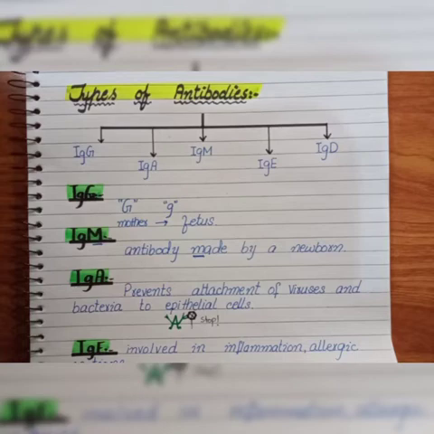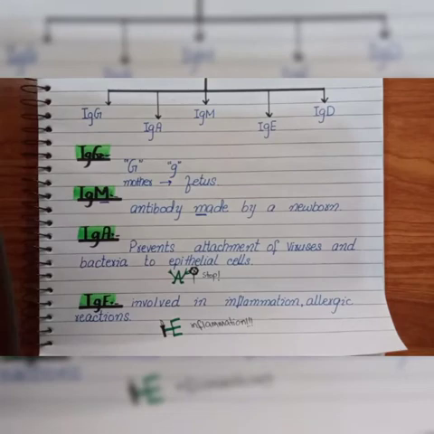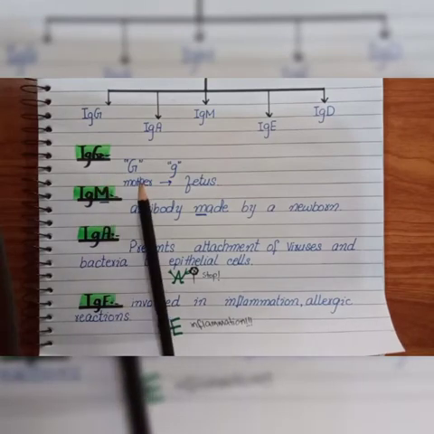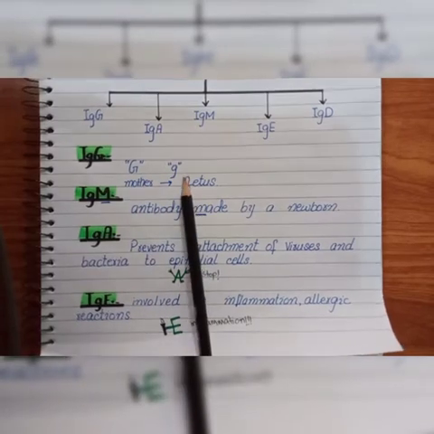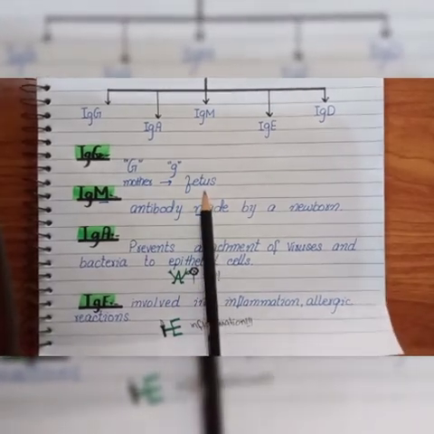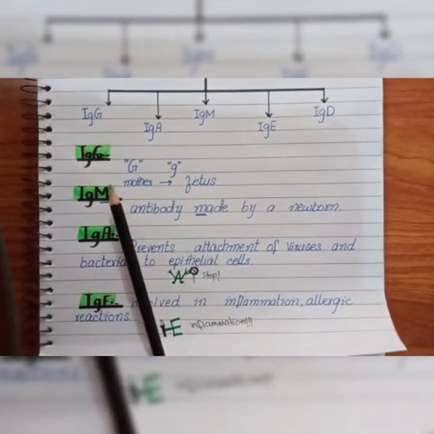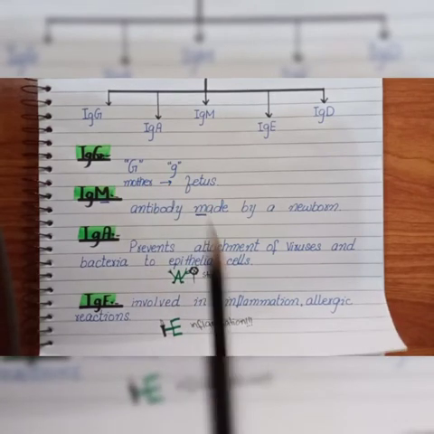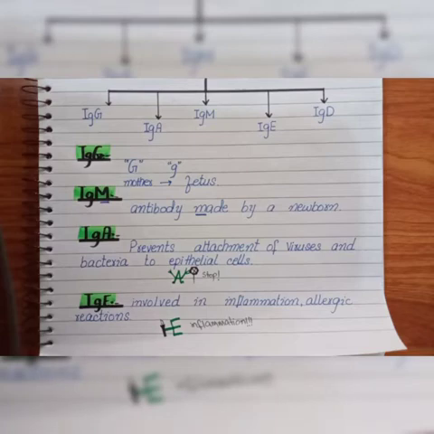So now we will focus on each one and look at them in a bit more detail. First we have immunoglobulin G. From the big G you can easily remember mother, and from the small g you can easily remember fetus. It means immunoglobulin G is transferred from mother to fetus. That's why this immunoglobulin helps in crossing the placenta. It also helps in the secondary immune response, and in the fixation of complement.